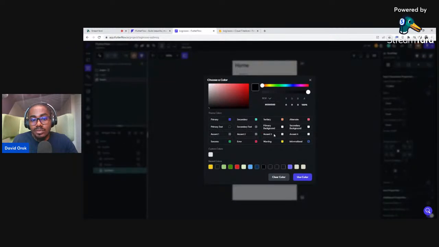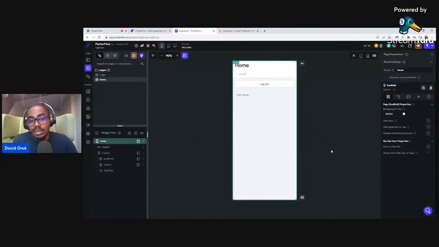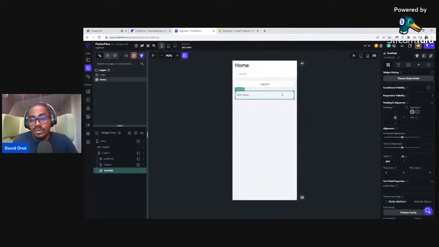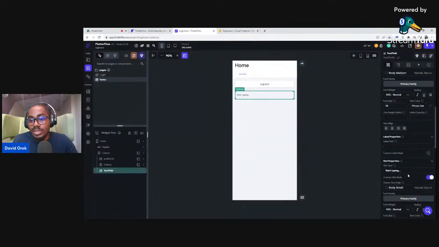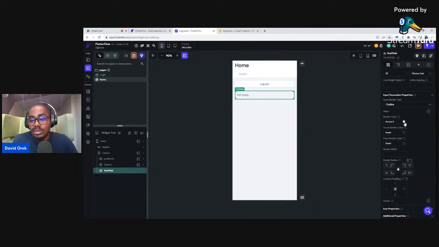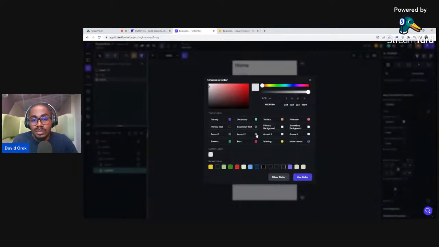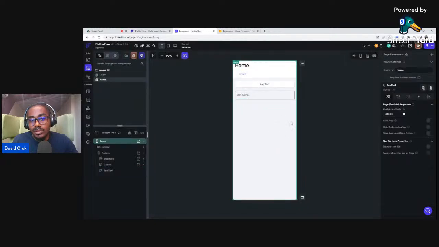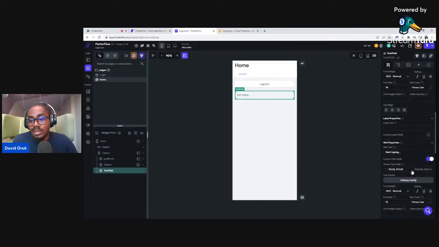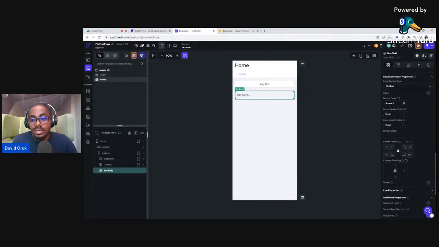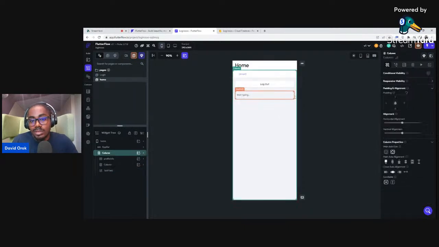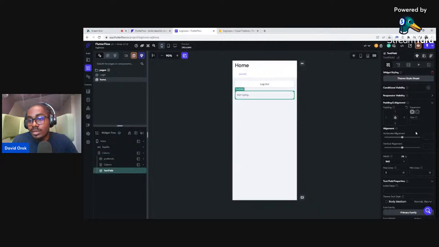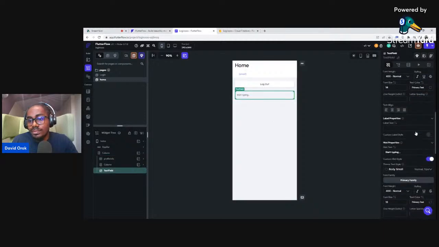So I can give it something slightly faint, something like this. I believe you can see it, but let me use a color that is more visible without stressing it. Okay, so this is it. It appears better now, yeah? Okay, so I'll click on it, and then I need to give that border some form of radius. So I will give it a radius of 14. I click on 14, and it now makes it look like this. Okay, beautiful.